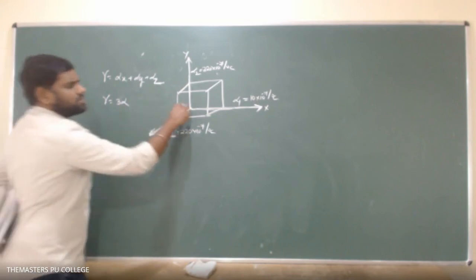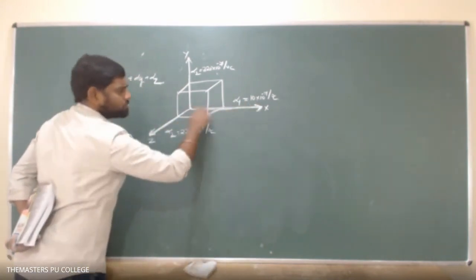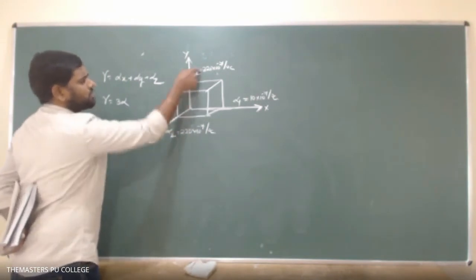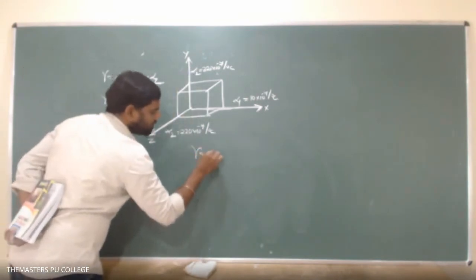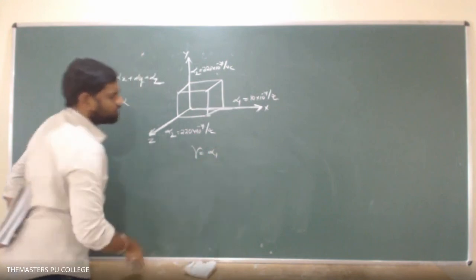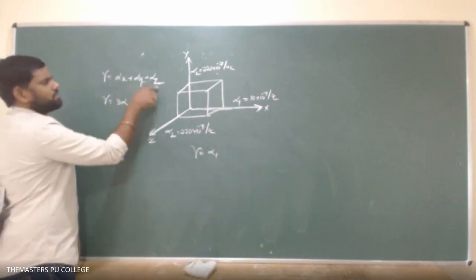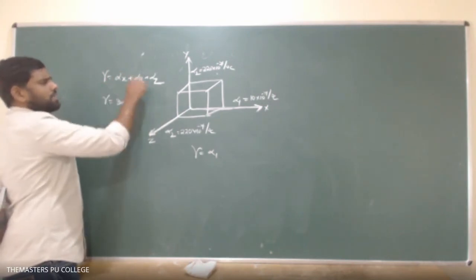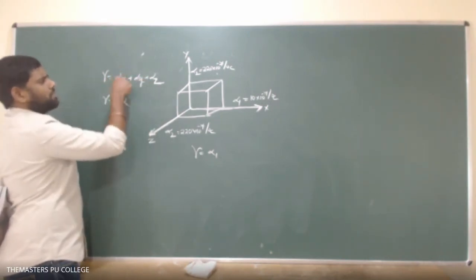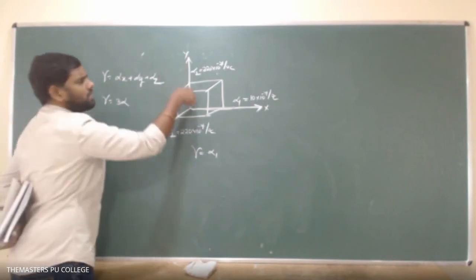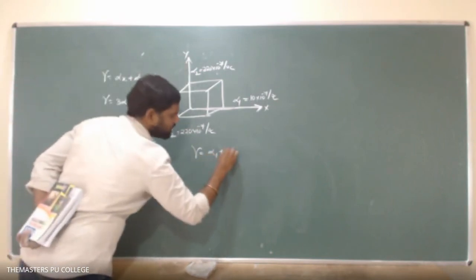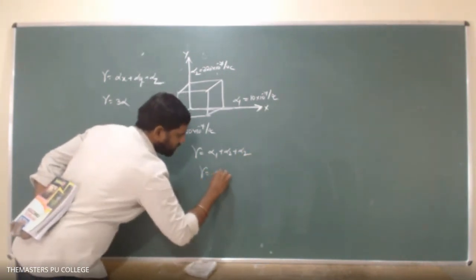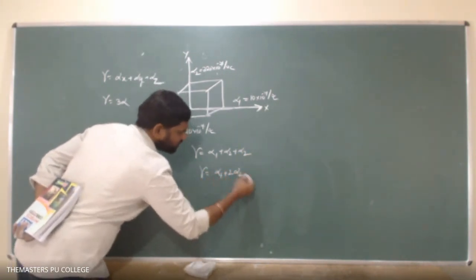So in this direction, it will expand at this rate. In this direction and this direction, it will expand at this rate. Means I can write gamma is equal to alpha x, means alpha 1. Alpha y and alpha z are perpendicular to alpha x according to the given data. So the expansion will be the same in the directions perpendicular to alpha x. So here alpha 2, here alpha 2, means I can write alpha 2 plus alpha 2. So therefore gamma equals alpha 1 plus 2 alpha 2.